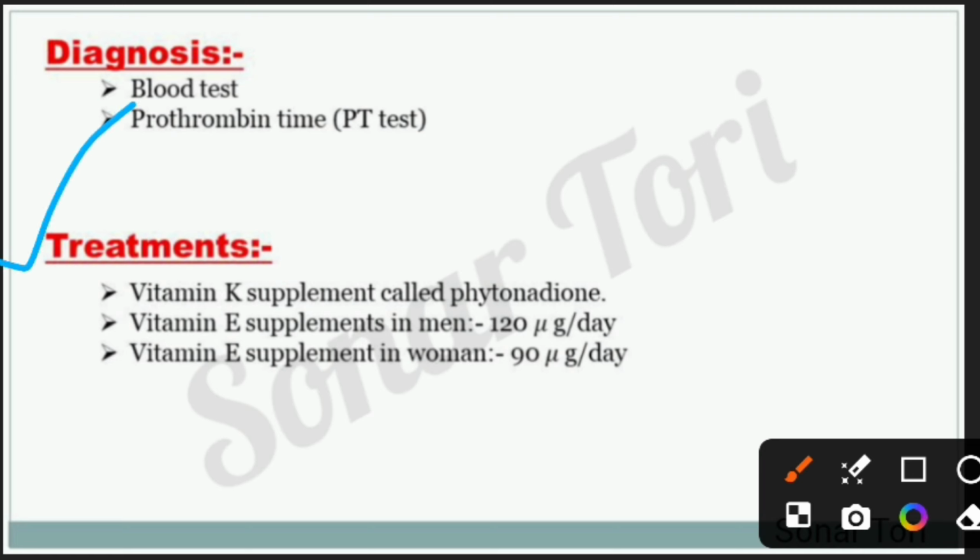Later, the treatment of vitamin K. In the treatment of vitamin K deficiency, the patient needs to take a vitamin K supplement, also called phytonadione. In the deficiency of vitamin K, men require 120 microgram per day, and women require 90 microgram per day of the supplement.